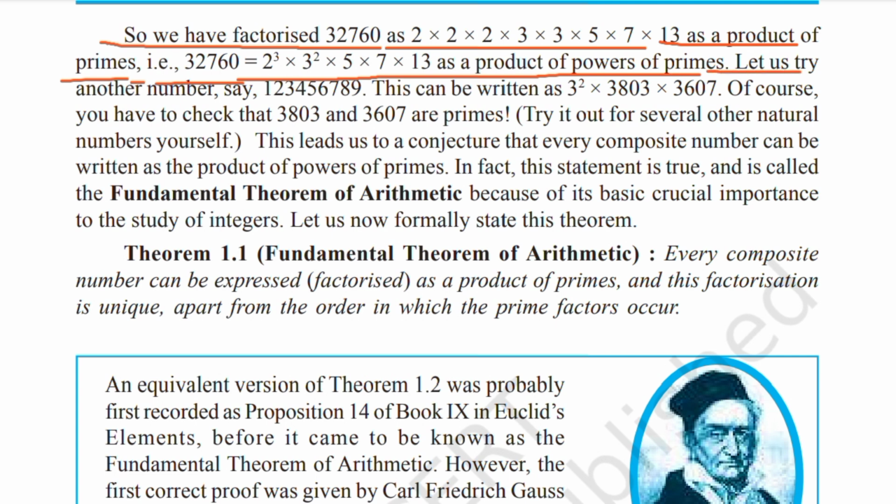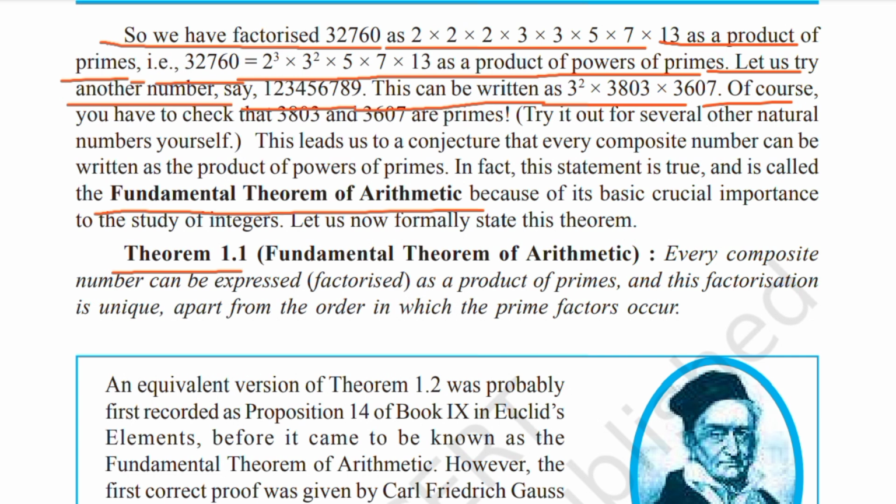Let us try another number, say 123456789. This can be written as 3 square into 3803 into 3607. Of course, this is called the fundamental theorem of arithmetic.